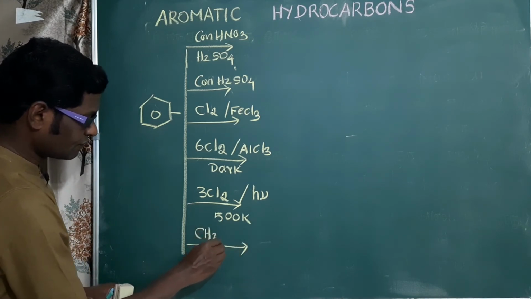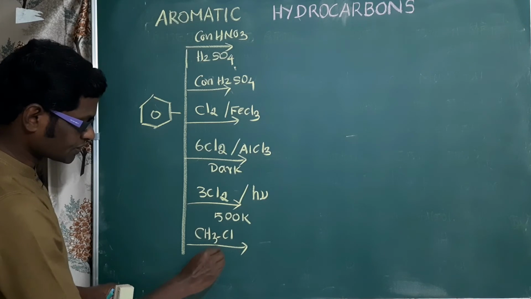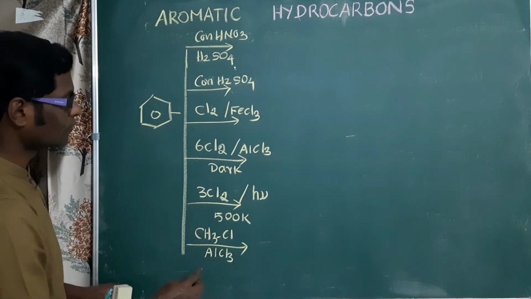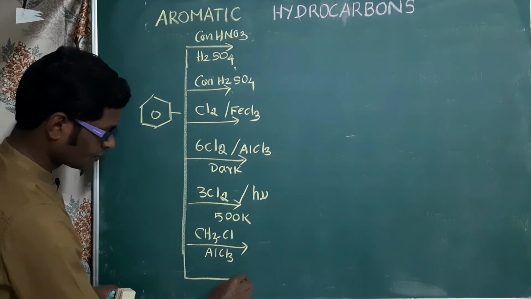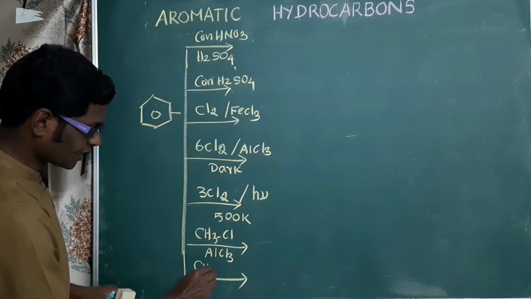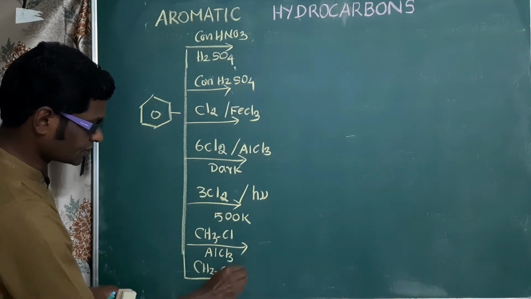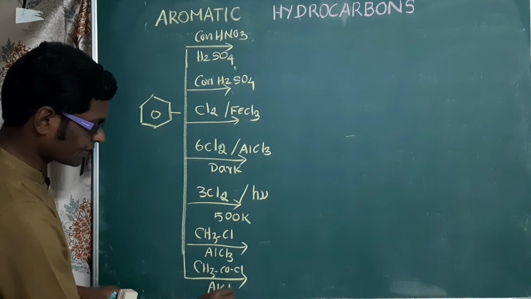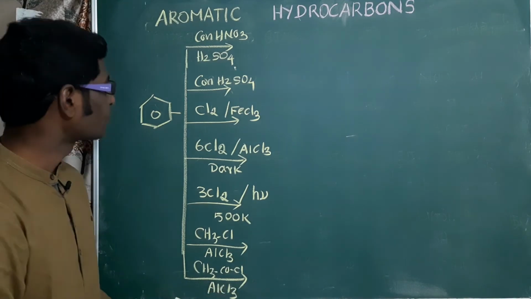Benzene treated with chloromethane in presence of anhydrous aluminum chloride. Benzene treated with acetyl chloride CH3COCl in presence of anhydrous aluminum chloride.